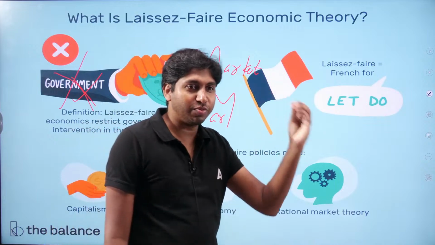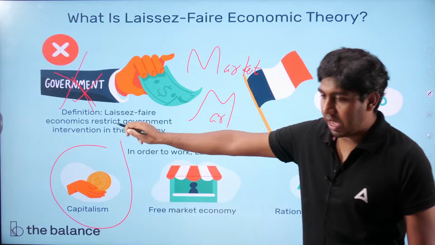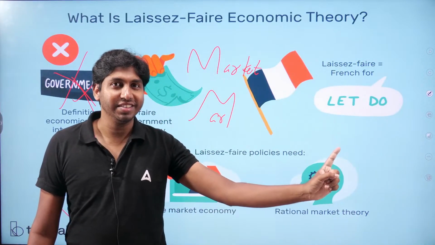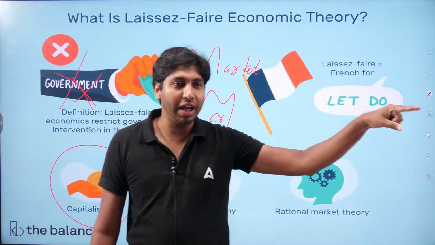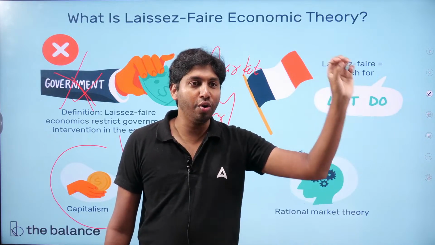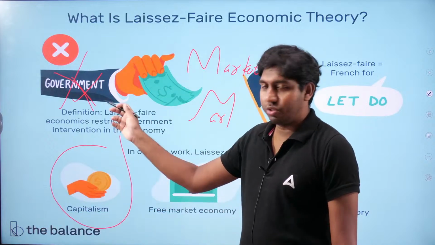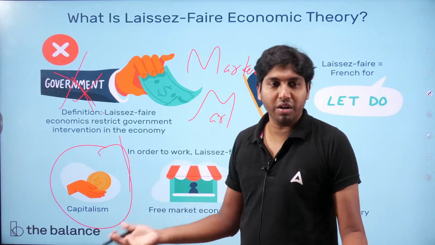So in the laissez-faire policy, what are the policies? First, capitalism. In capitalism, the ownership is not with the government. The government has no role or limited role. Capitalism requires a free market economy to succeed.